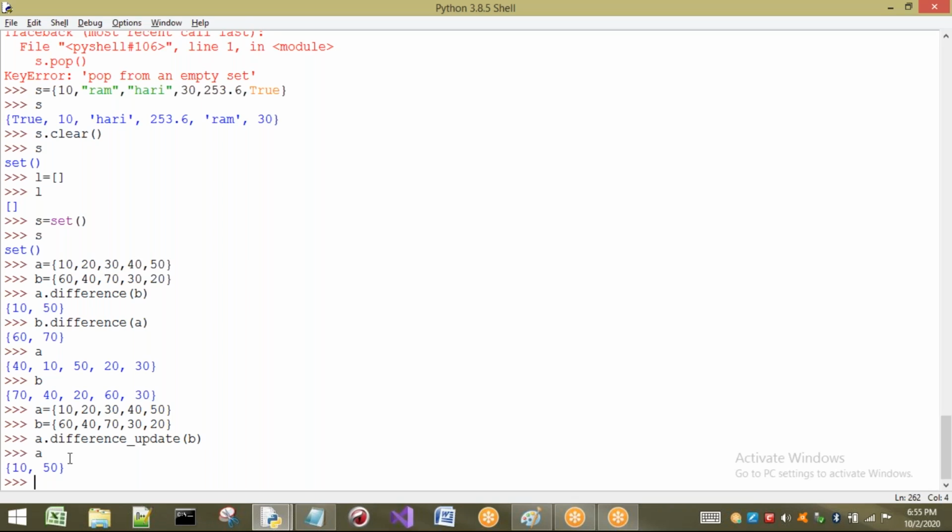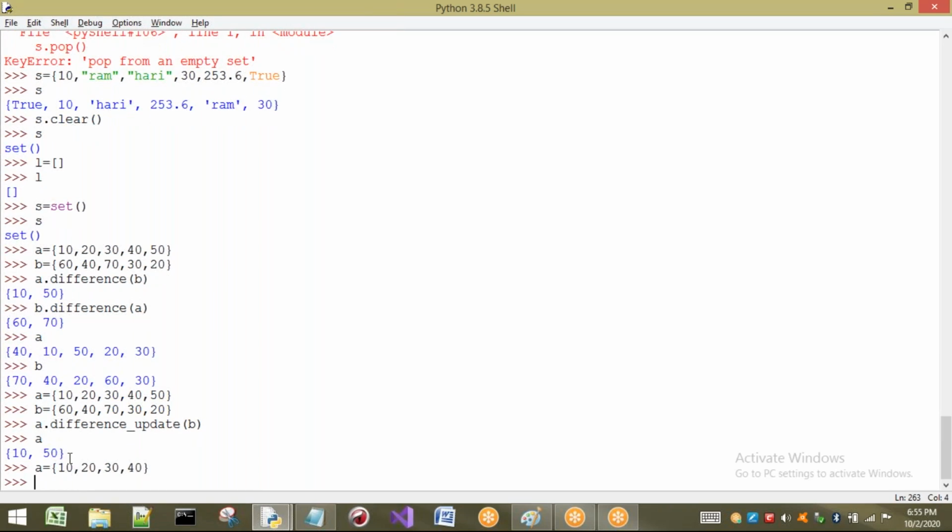Next one, symmetric update. Let us take symmetric update. A equal to, I will take some values, 10, 20, 30, 40. Next, for B, I'm going to take some other values like 40, 50, 60, 10, 20.